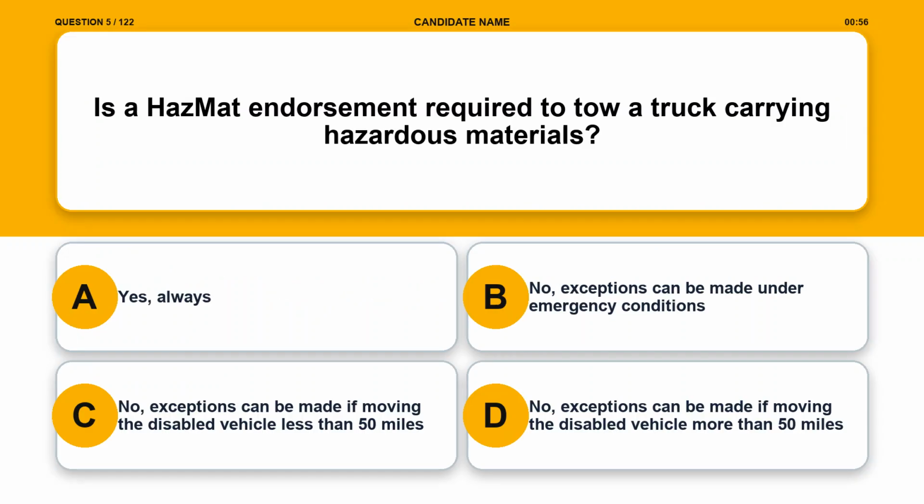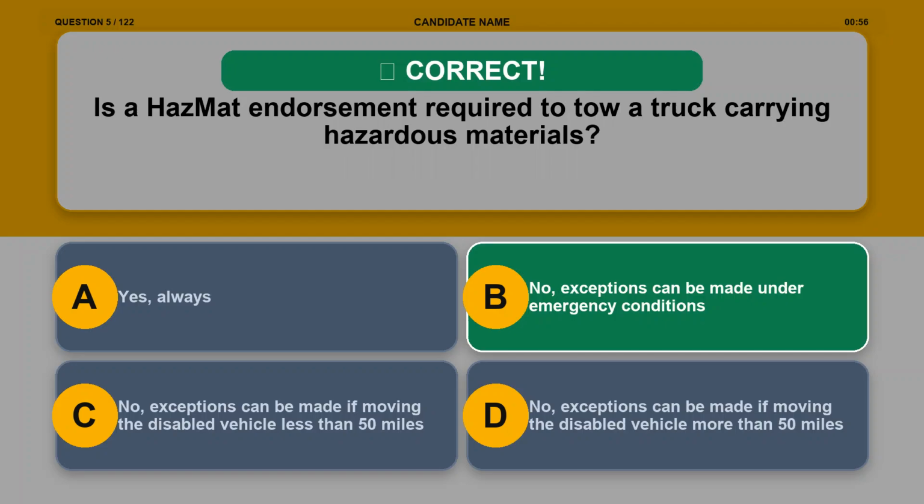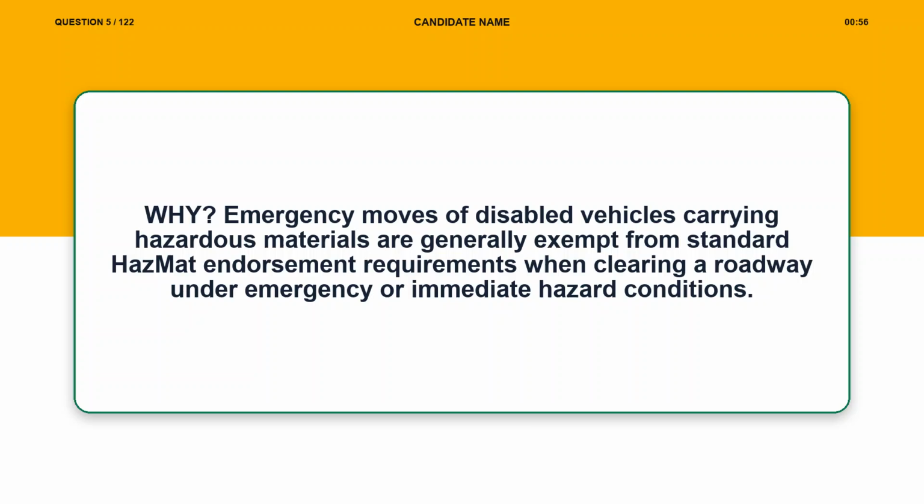Question 5. Is a hazmat endorsement required to tow a truck carrying hazardous materials? Option A, yes, always. Option B, no, exceptions can be made under emergency conditions. Option C, no, exceptions can be made if moving the disabled vehicle less than 50 miles. Option D, no, exceptions can be made if moving the disabled vehicle more than 50 miles. The correct answer is option B. Explanation. Emergency moves of disabled vehicles carrying hazardous materials are generally exempt from standard hazmat endorsement requirements when clearing a roadway under emergency or immediate hazard conditions.